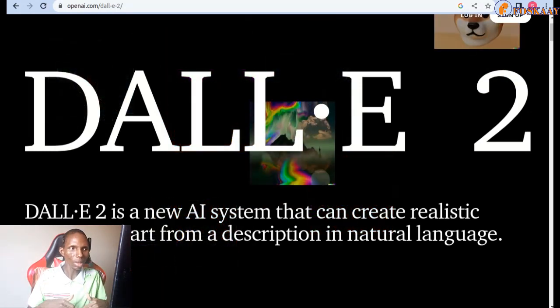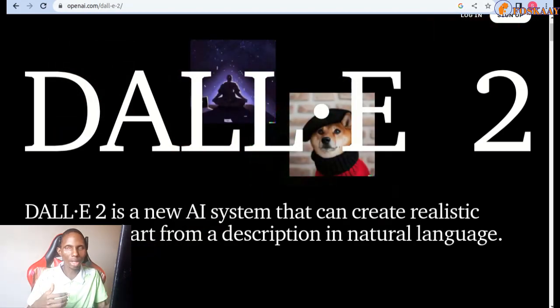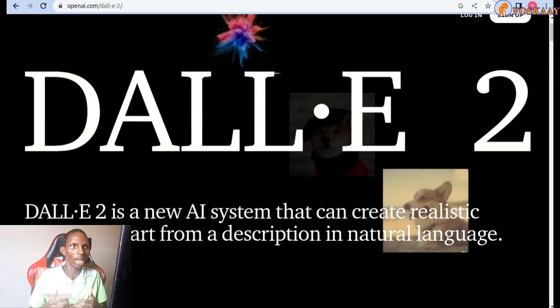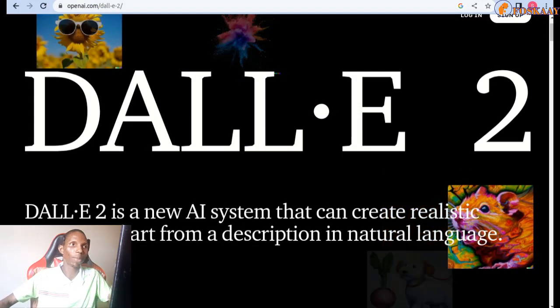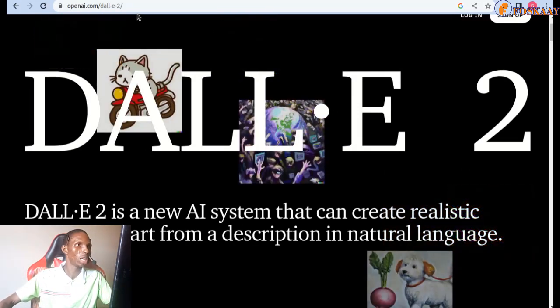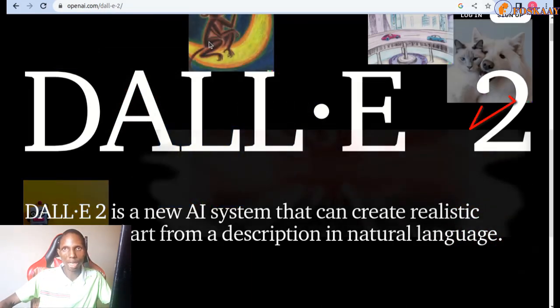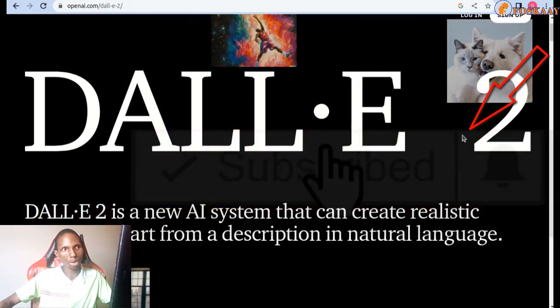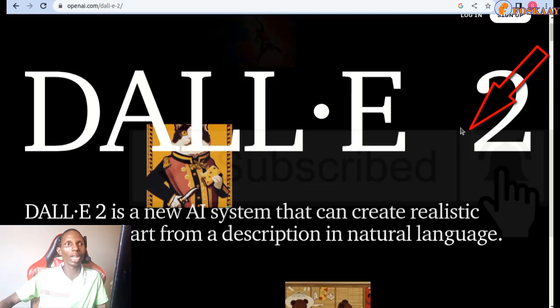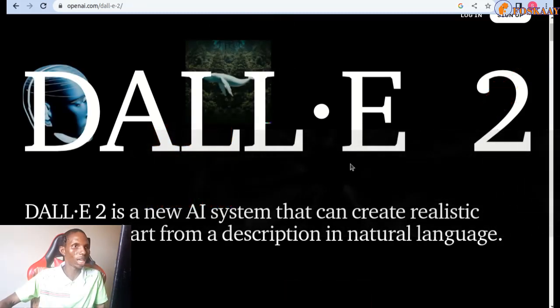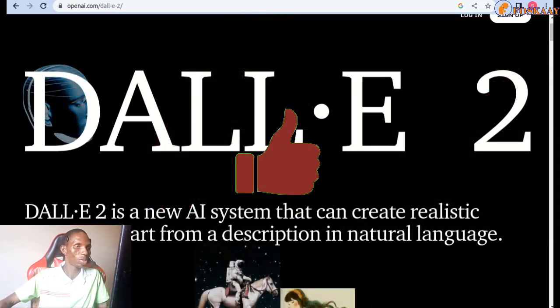Now, how do you set it up? How do you use it? I will take you through step by step. The first thing you need to do is to go to openai.com/DALL-E, maybe 2. I don't know, by the time you'll be watching, it could be DALL-E 3 or 4 or 5 or 10, but whichever you go through.